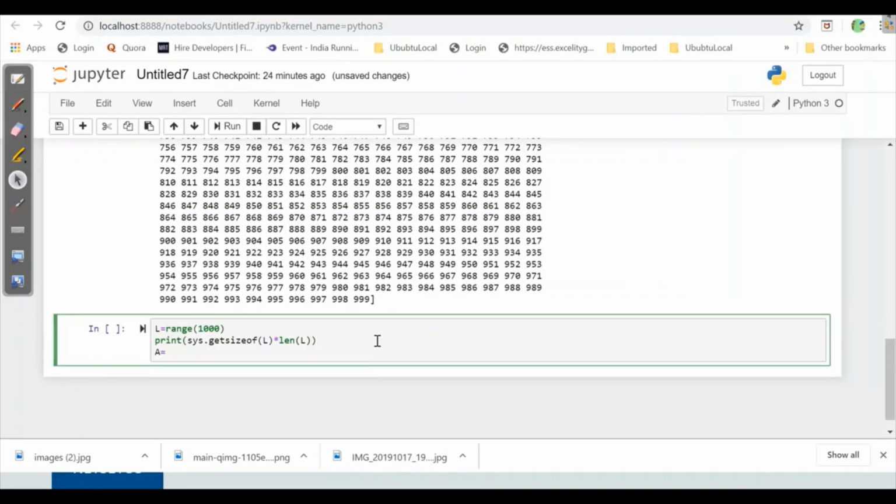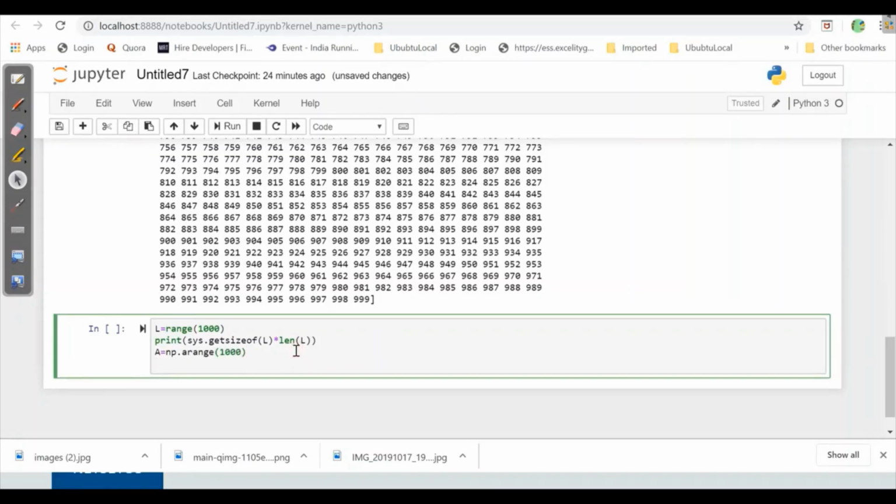A is equal to np.arange, and here I'll define 1000, and here I'll write print a.size into a.itemsize.